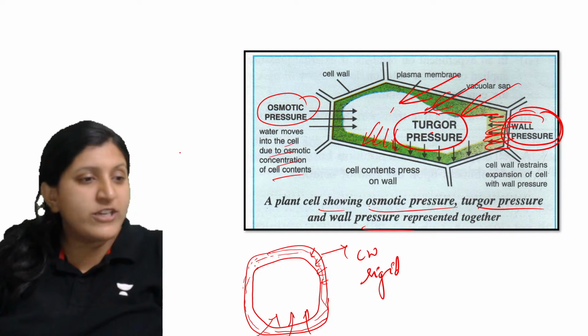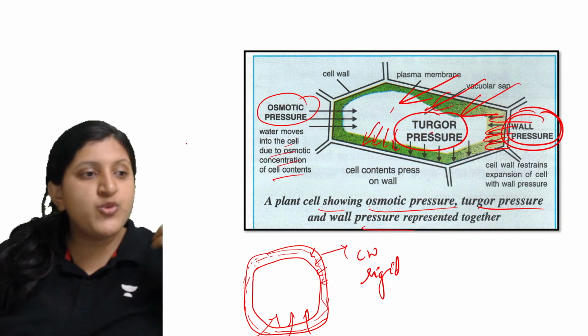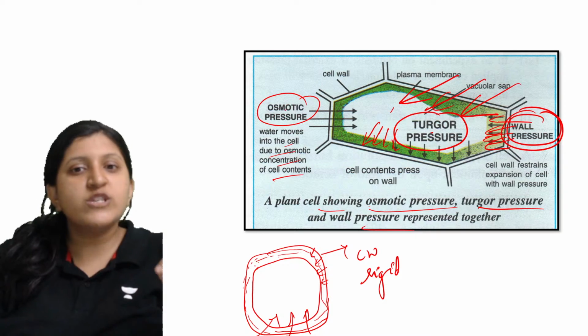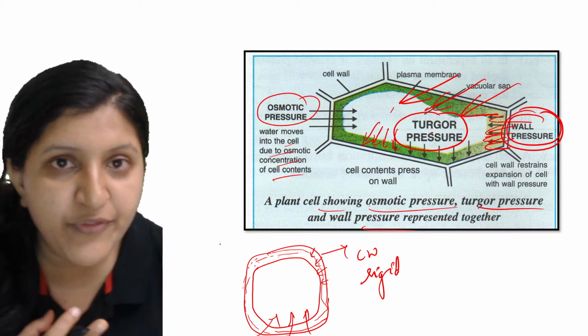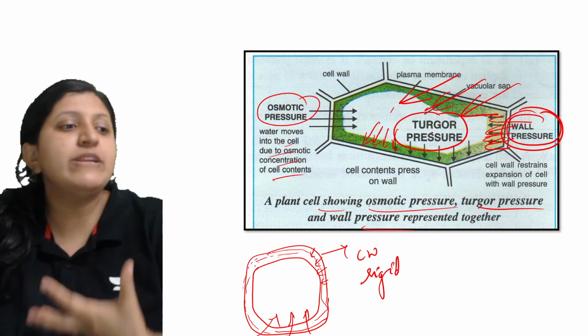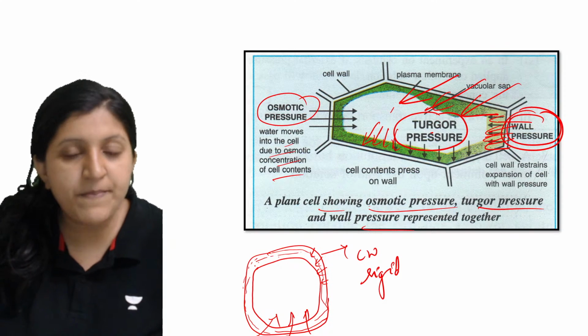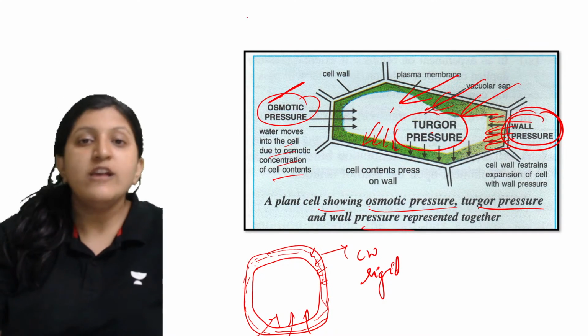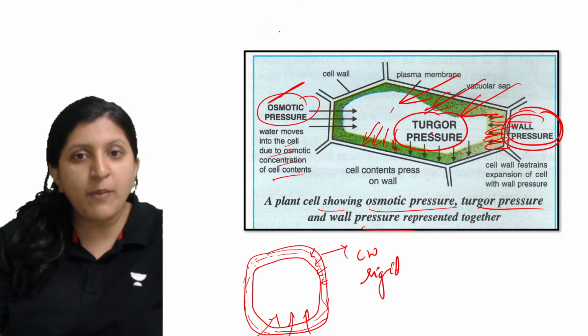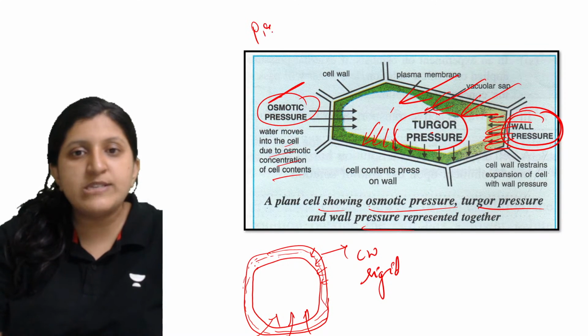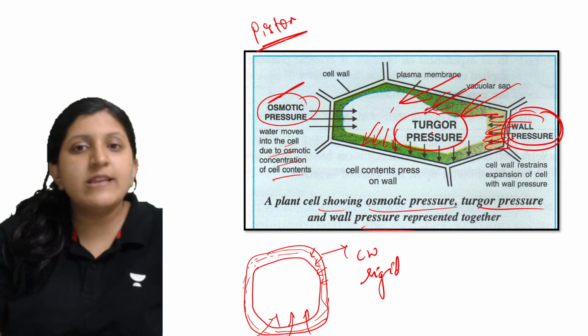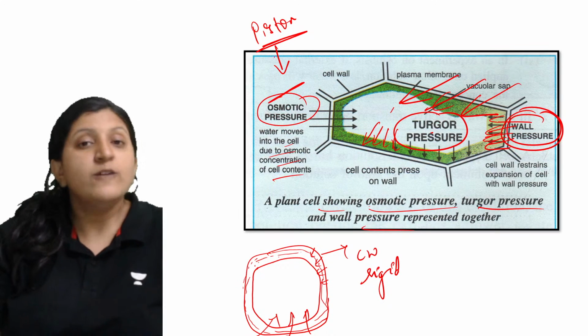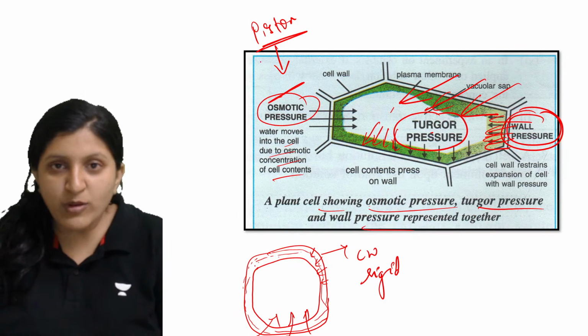So in order to prevent too much water entering inside, osmotic pressure will try to nullify the osmosis, or it will try to prevent the entry of water inside this membrane, by exerting a pressure. The same experiment is shown in your book, by introducing a piston, where the piston is applying a pressure so that the endosmosis process does not occur.